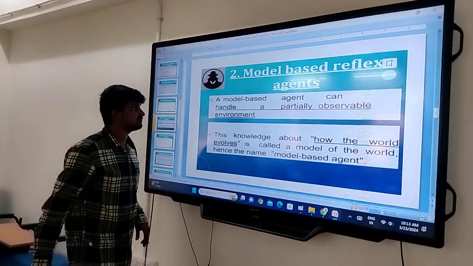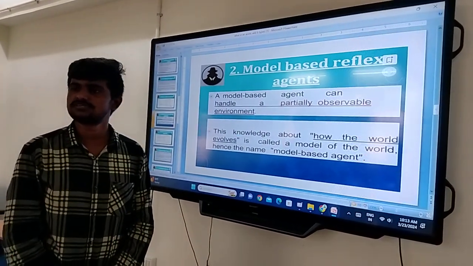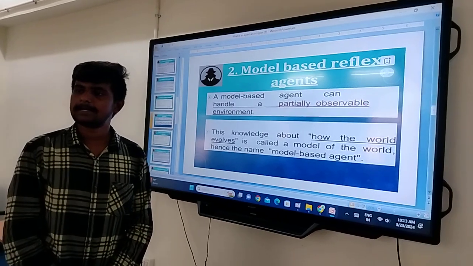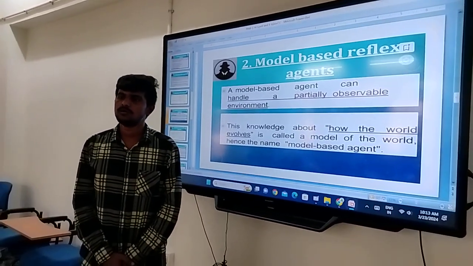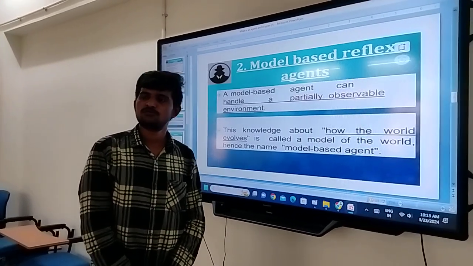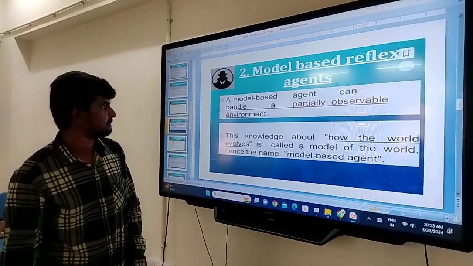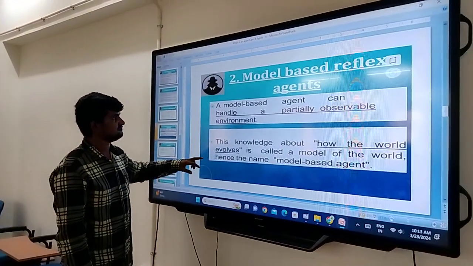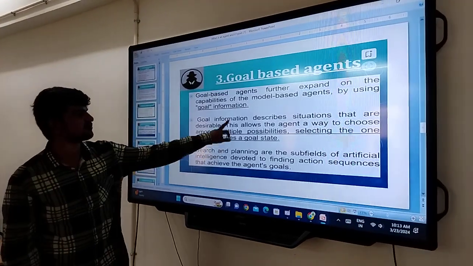The second one is the model based reflex agent. A model based reflex agent can take an action based on a model of the world. They maintain an internal state. The model is how things happen in the world. The internal state is a representation of the past perception history. This is the model based diagram, and this is the environment.